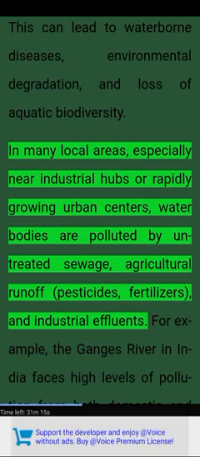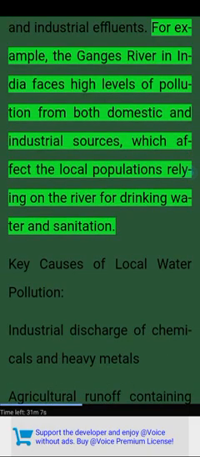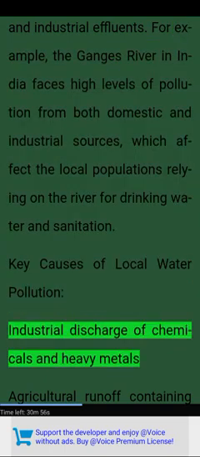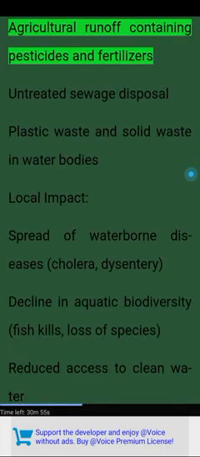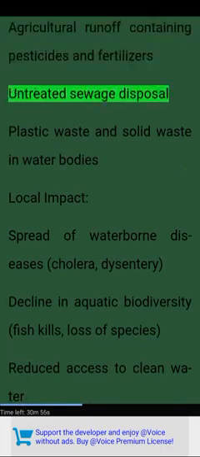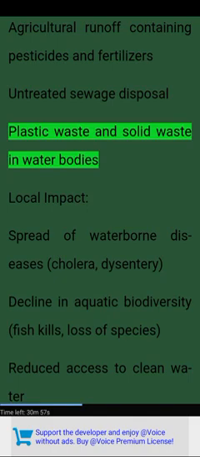In many local areas, especially near industrial hubs or rapidly growing urban centers, water bodies are polluted by untreated sewage, agricultural runoff, pesticides, fertilizers, and industrial effluents. For example, the Ganges River in India faces high levels of pollution from both domestic and industrial sources, which affect the local populations relying on the river for drinking water and sanitation. Key causes of local water pollution: industrial discharge of chemicals and heavy metals; agricultural runoff containing pesticides and fertilizers; untreated sewage disposal; plastic waste and solid waste in water bodies.